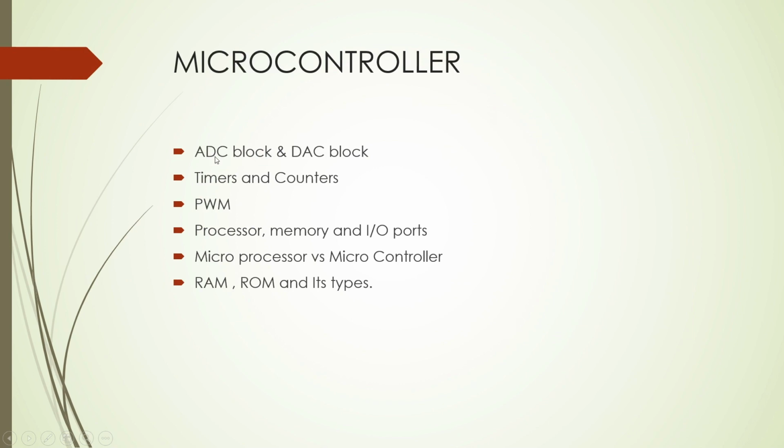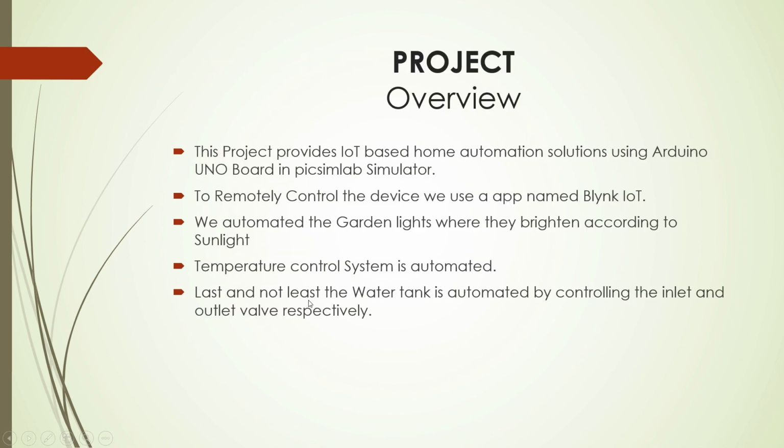Microcontroller. A microcontroller consists of an analog to digital converter block and a digital to analog converter block, timers and counters, pulse width modulators, processor, memory and input output ports. We also learned the difference between microprocessor and microcontroller. We learned about RAM, ROM, and their types.